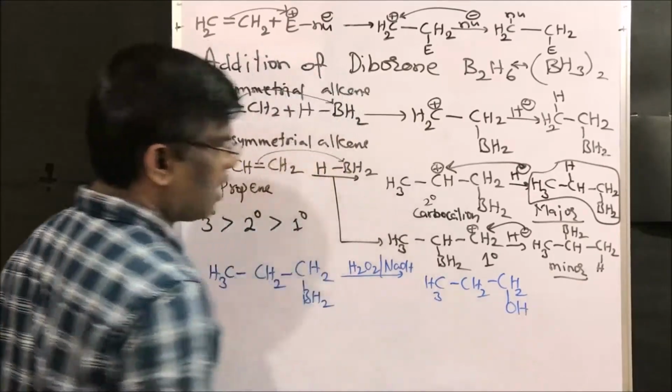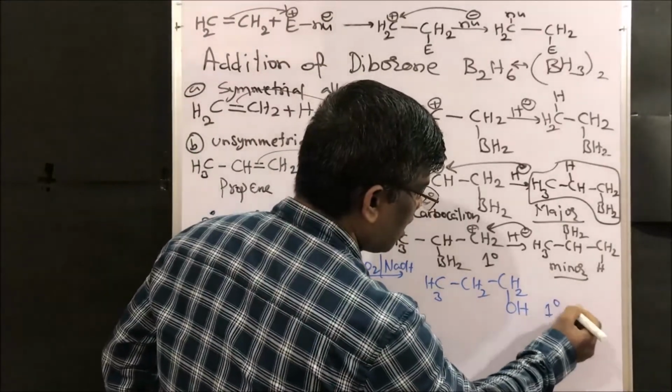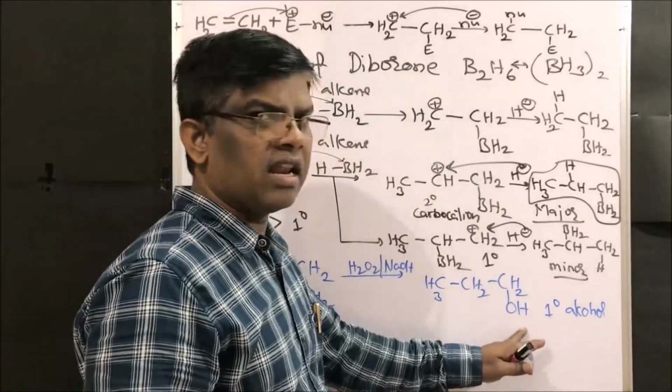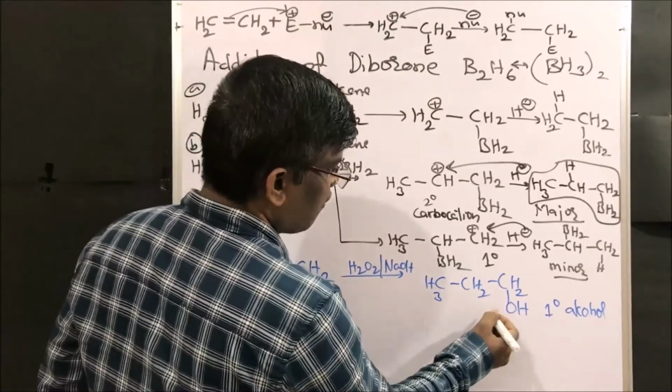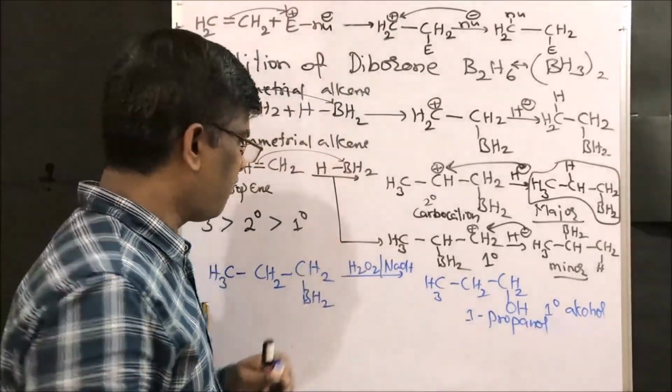This is an alcohol. What is the alcohol here? It is a primary alcohol. And what is this primary alcohol? It is 1-propanol. Right? Primary alcohol.